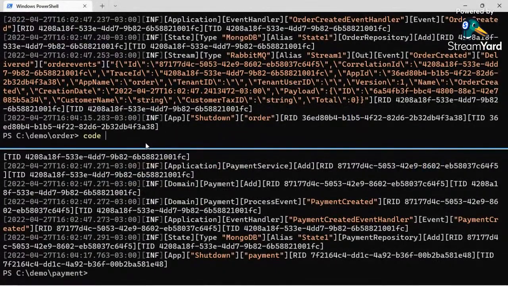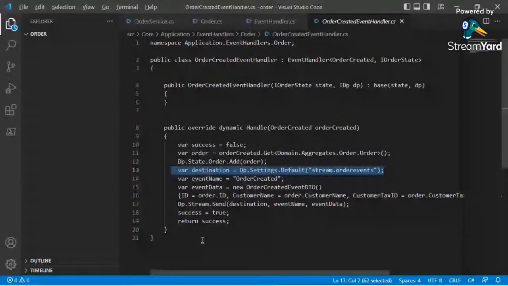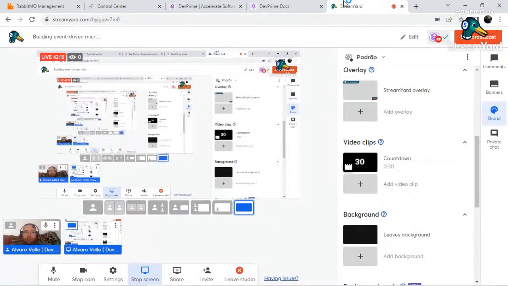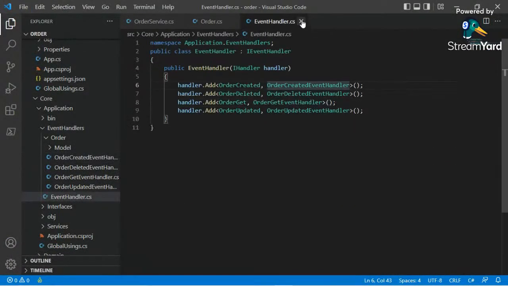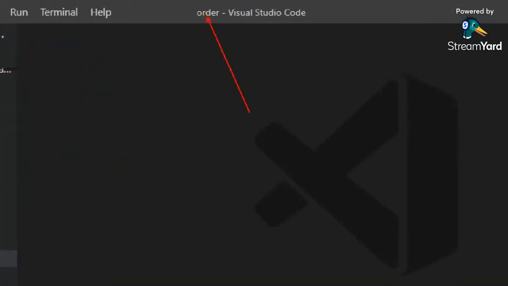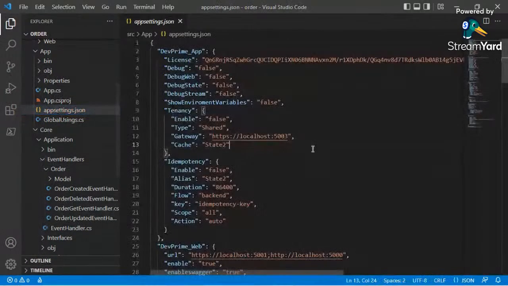First step, let's prepare the order microservice. App settings.